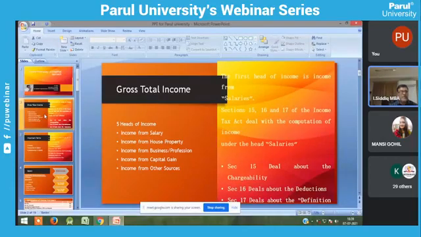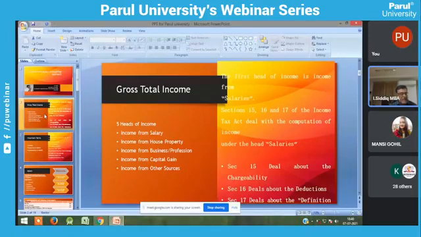So already you know this is the first head of income. In the Income Tax Act, 1961, sections 15, 16, and 17 deal with income from salary.